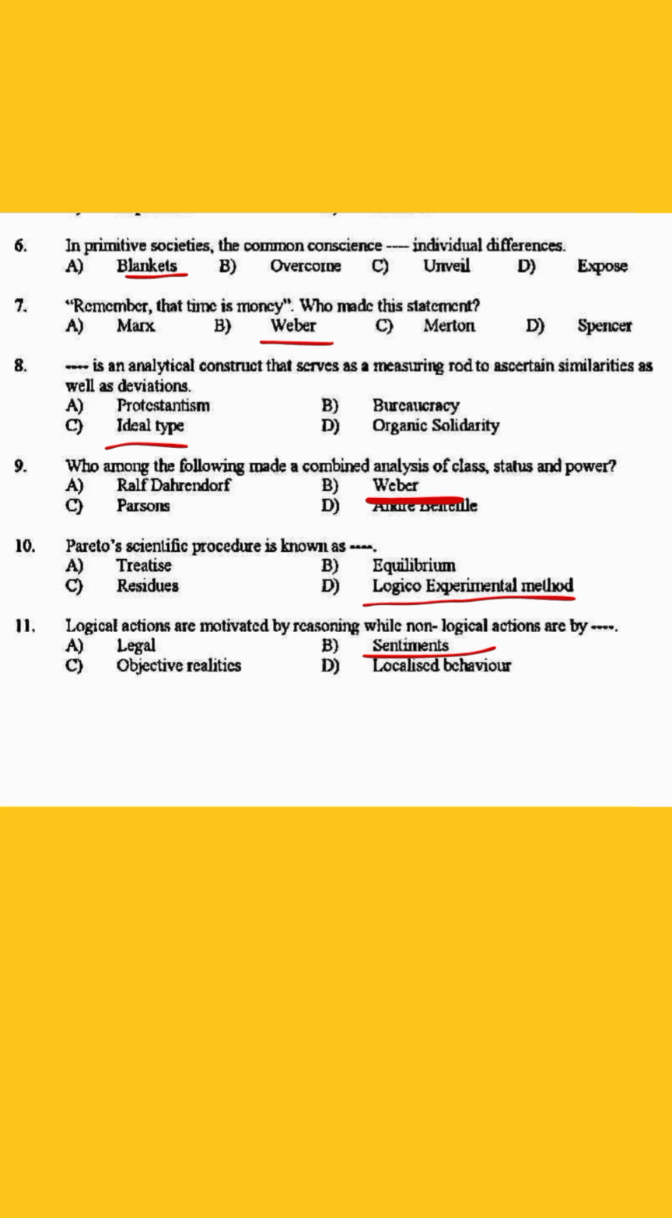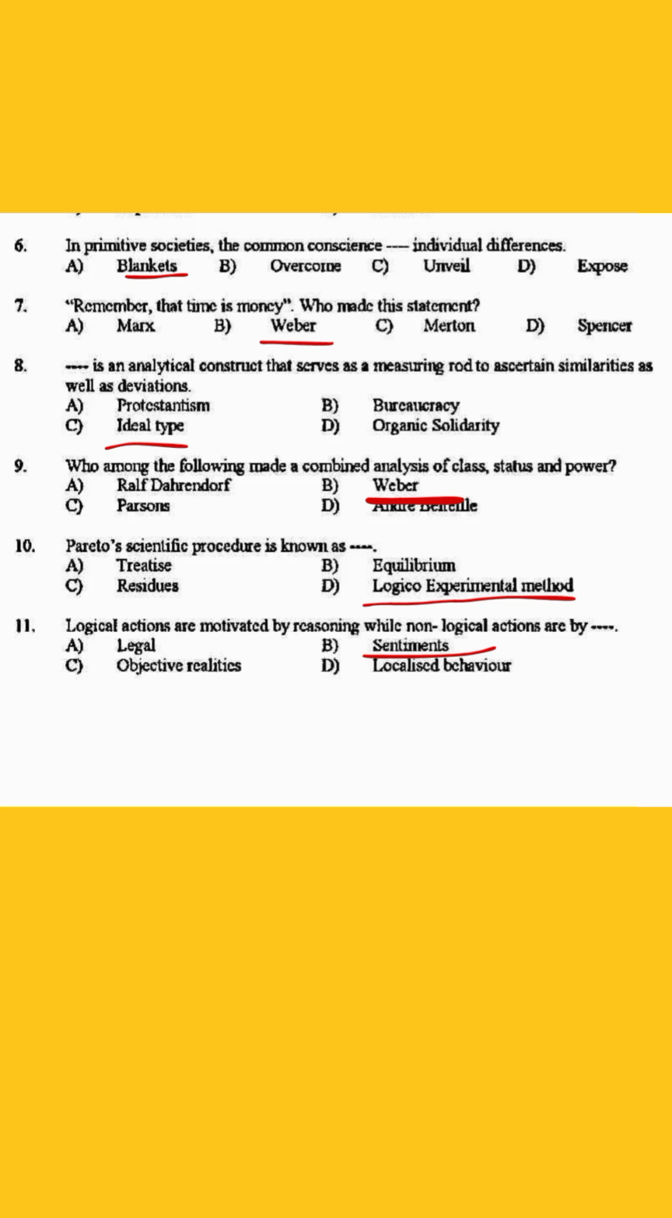Seventh question: remember that time is money. Who made this statement? Answer is option B, Weber. Eighth question: dash is an analytical construct that serves as a measuring rod to ascertain similarities as well as deviations. The answer is C, ideal type. Ninth question: who among the following made a combined analysis of class, status and power? The answer is B, Weber.